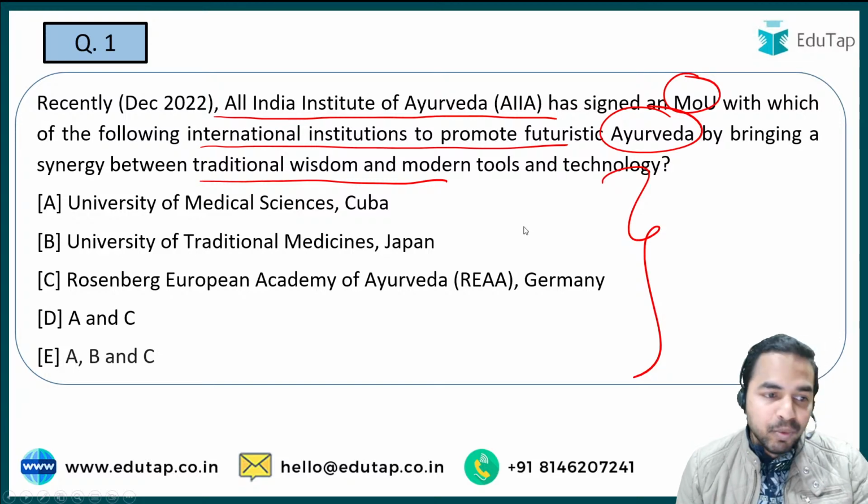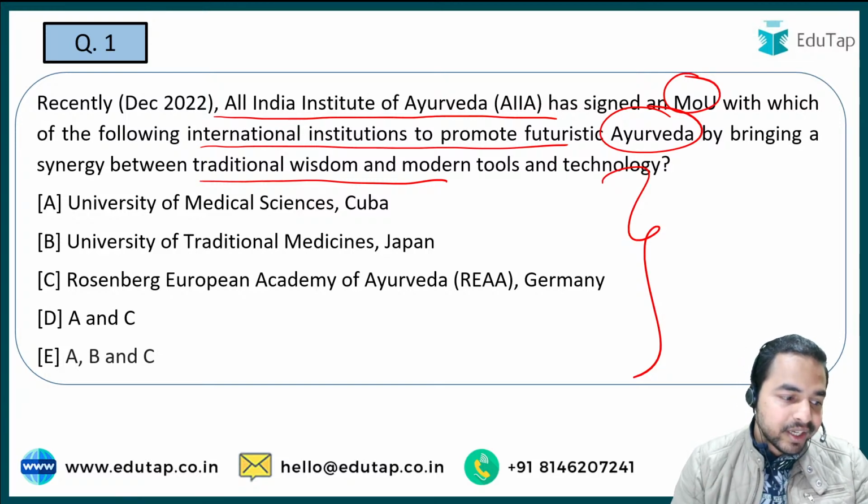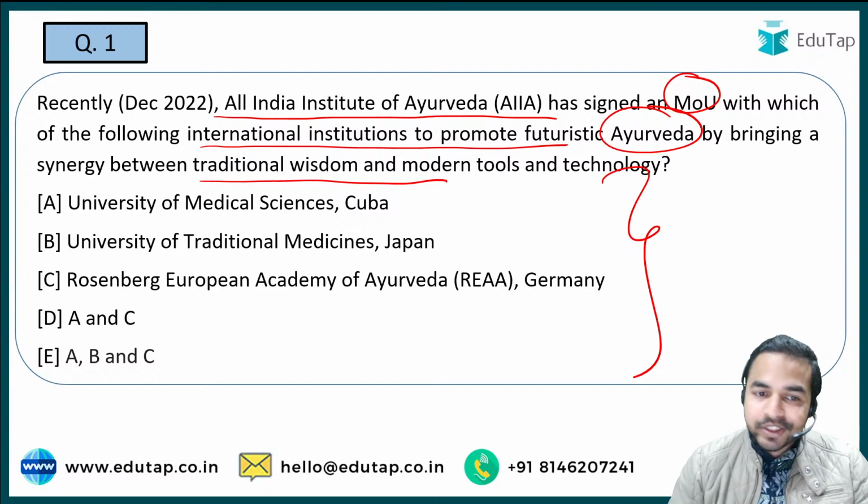So guys, quickly tell me what is the right answer. Please tell me in the comment section. Is it University of Medical Sciences Cuba, University of Traditional Medicines Japan, Rosenberg European Academy of Ayurveda Germany, both A and C, or all A, B and C?